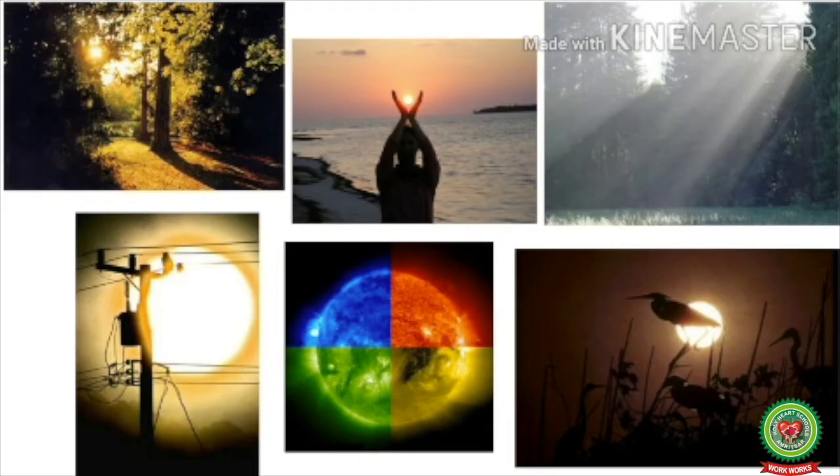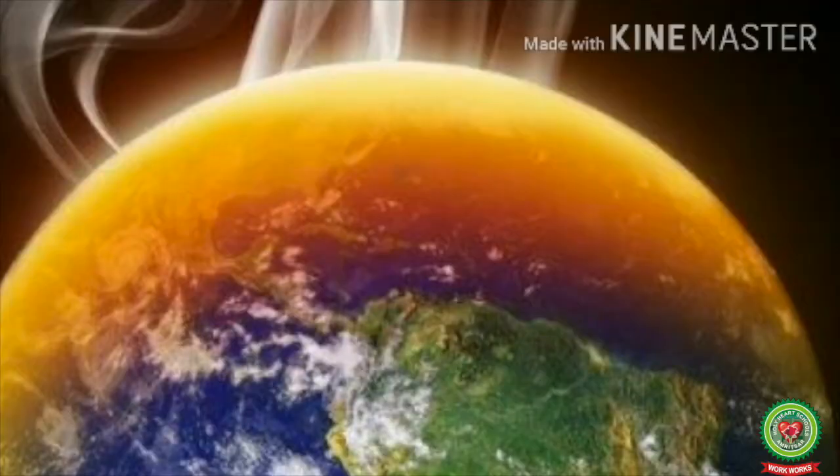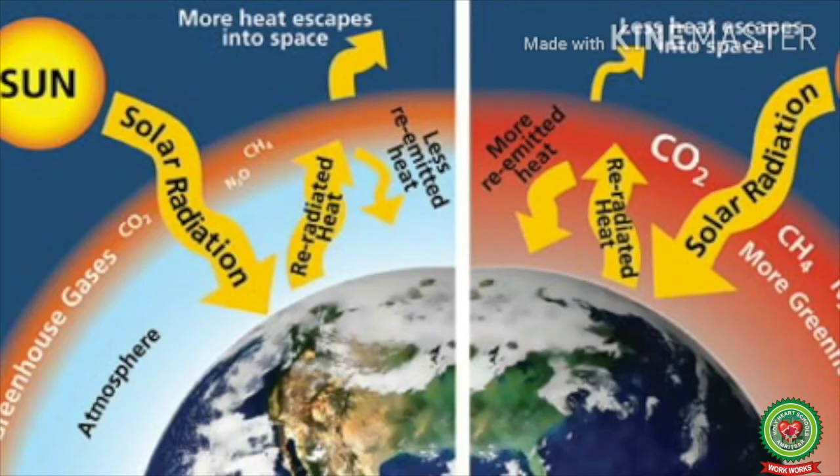Being the only major source of energy on the Earth, it controls many of the physical and all the biological phenomena of the Earth. Solar radiation travels from the Sun to the Earth at the speed of light, that is nearly 3 lakh km per second. Now, if we talk about the temperature of the Earth, the average temperature of the Earth remains more or less constant because the incoming solar radiation is almost same as outgoing terrestrial radiation returned by the Earth to the space. This balance of incoming and outgoing radiation has been termed as the Earth's heat budget.